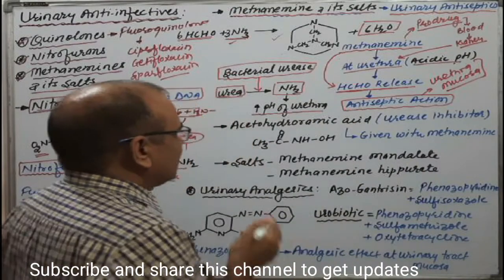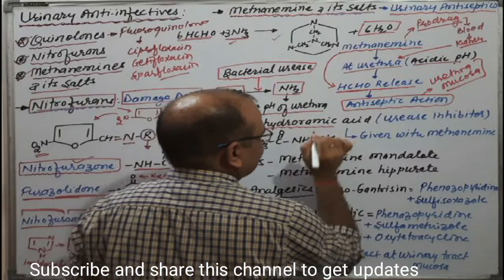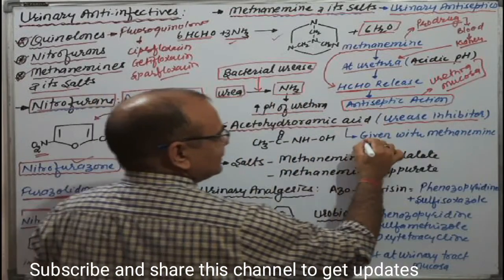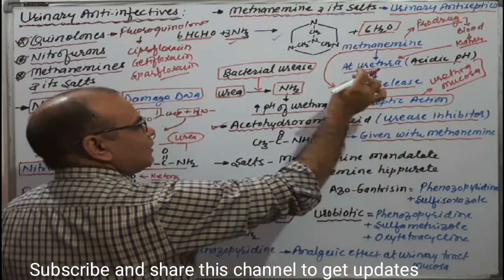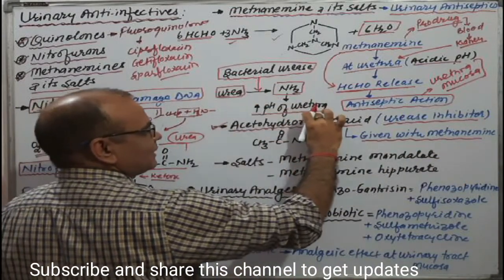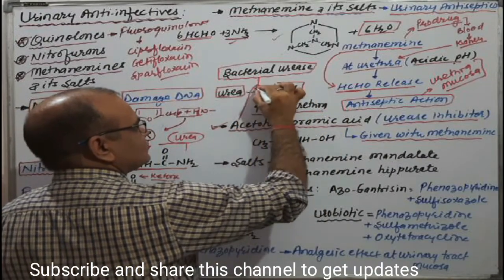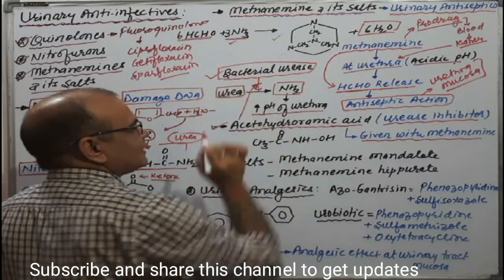That is why acetohydroxamic acid, which is a urease inhibitor, is given with methenamine. If we give acetohydroxamic acid, it inhibits this step because it is a bacterial urease inhibitor.